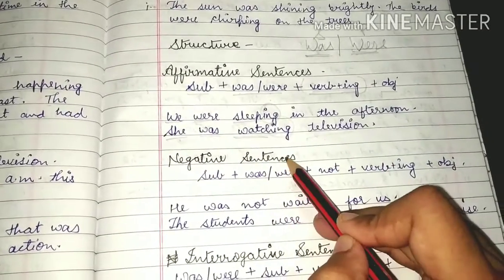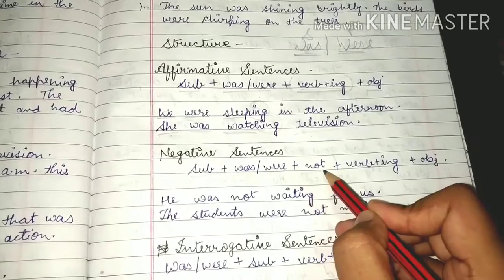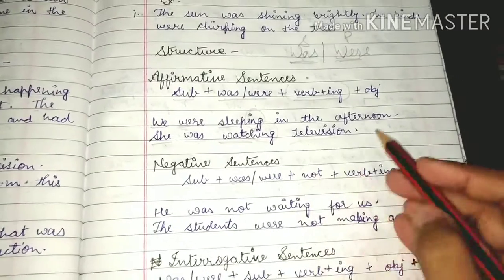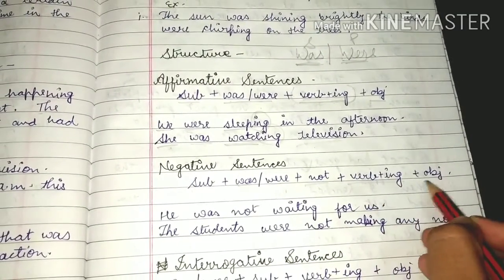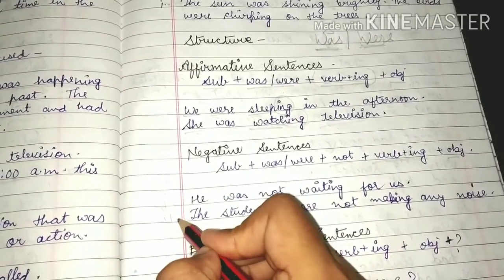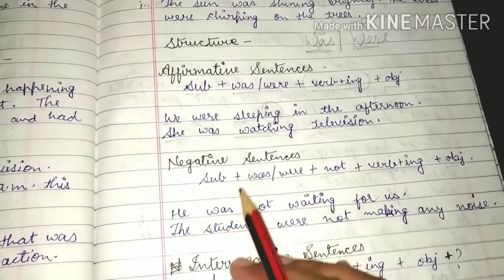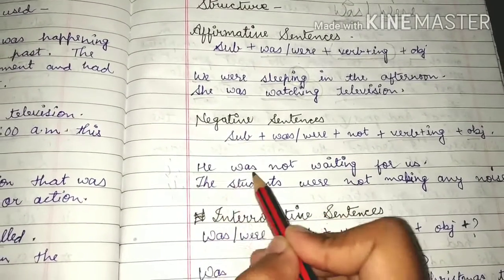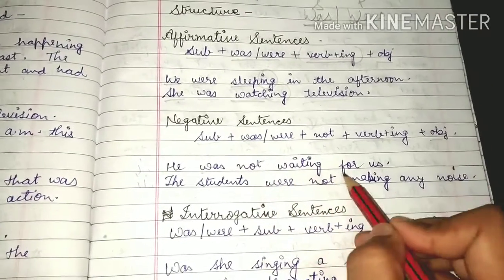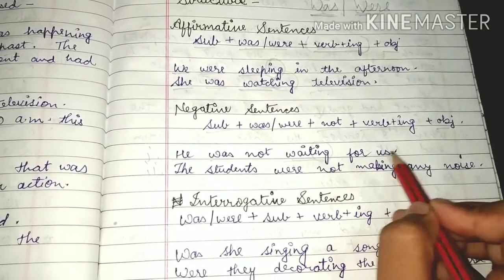Next is negative sentences. Subject, helping verb was or were, then not. As I've told you, students, we always write not after the helping verb. Then verb plus ing form and object. Let's see an example. He was not waiting for us. He is the subject. It's a singular subject, that's why I use was here. After the helping verb, we write not. Wait is a verb, that's why we add ing: waiting for us.